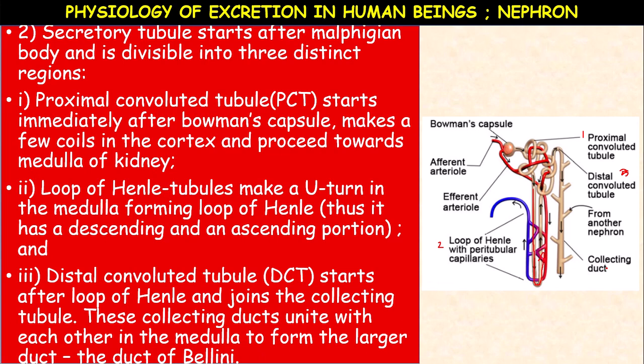Every nephron has its own collecting duct. These collecting ducts unite with each other in the medulla region, the inner side of the kidney, to form a larger duct. That larger duct is called the duct of Bellini.